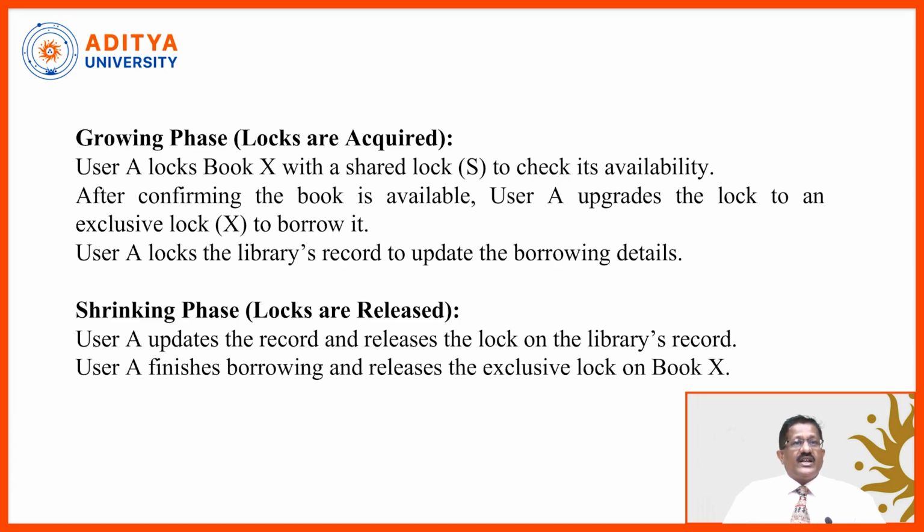The second one is the shrinking phase, where locks are released. User A updates the record and releases the lock on the library record. User A finishes the borrowing and releases the exclusive lock on book X. That's called the shrinking phase.